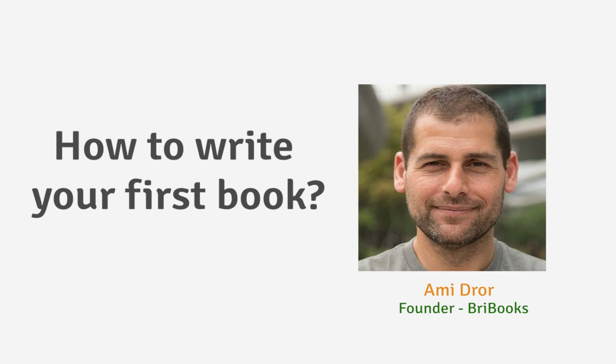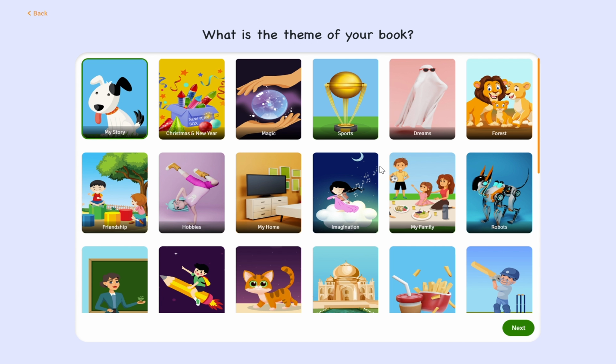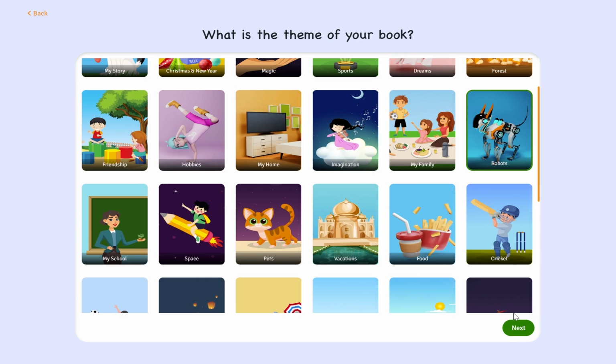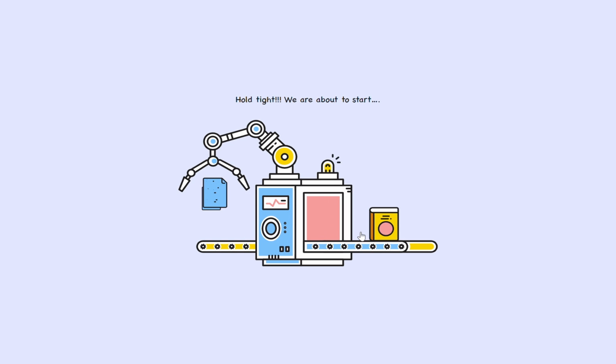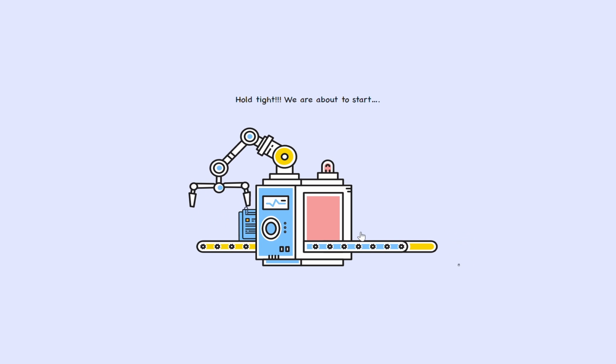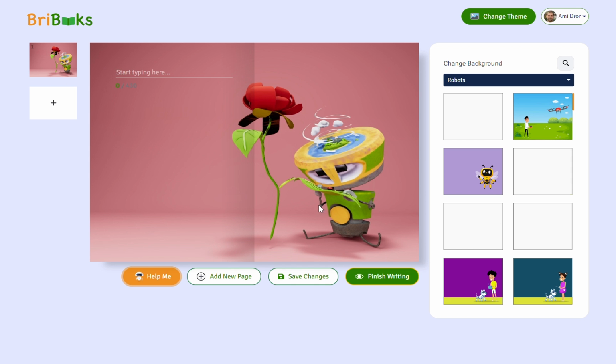The first thing we ask you to do is to choose the theme of your book. This is great if you know what you want to write about. If not, this will give you a few ideas. But don't worry, you can change it while you write a book. I'll write about robots. I really like robots. So I will choose robot, click next, and allow the system to prepare my first page.